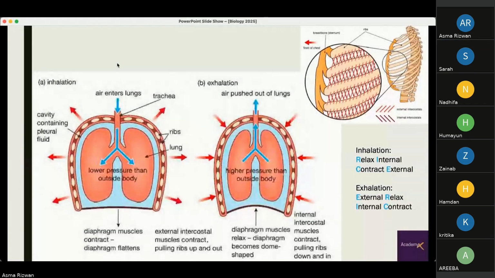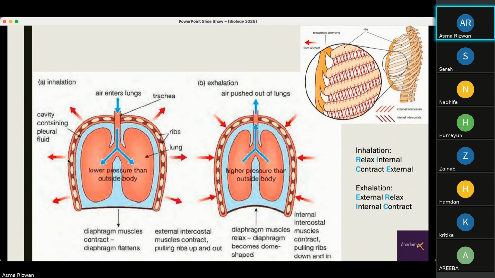This is what is happening. So you can see right here, the top right corner shows you the rib cage and the intercostal muscles. We have two types. One of them on the inside of our ribs, which are known as internal intercostals, and the external intercostals found on the outside of our ribs. And this is the sternum, the middle bone that runs down between our ribs. And this is the sliced version, you can say. So these white round structures, these are the ribs, and in between we have the intercostal muscles running.